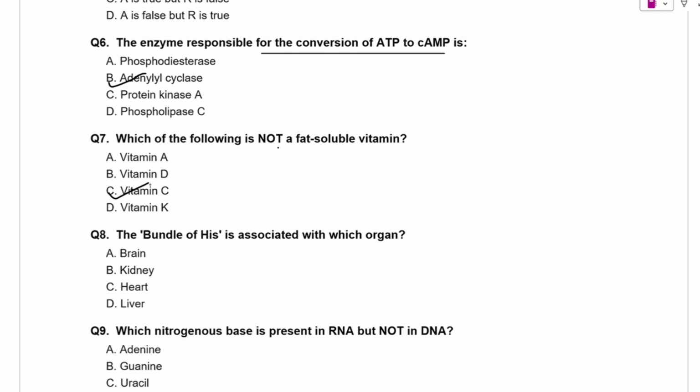The bundle of His is associated with which organ? So we have option brain, kidney, heart, liver. So we all know that bundle of His is associated with heart. So it helps in the conduction of electric impulses in the heart.